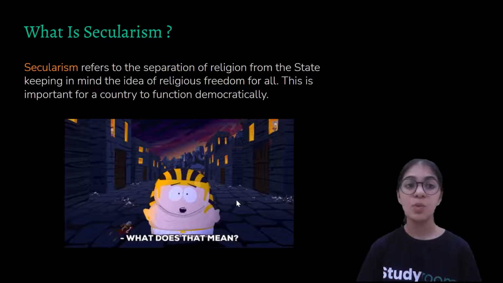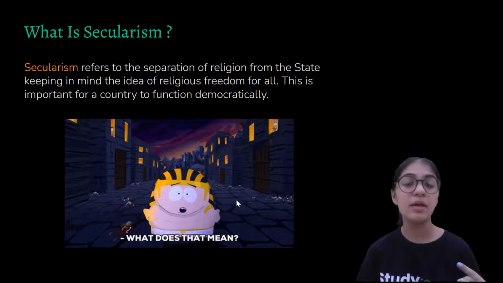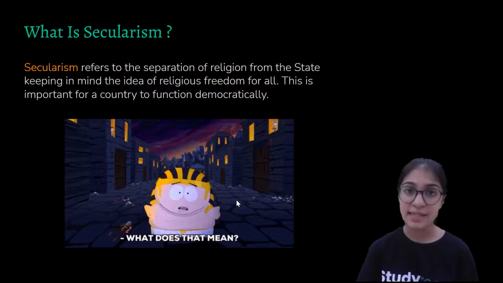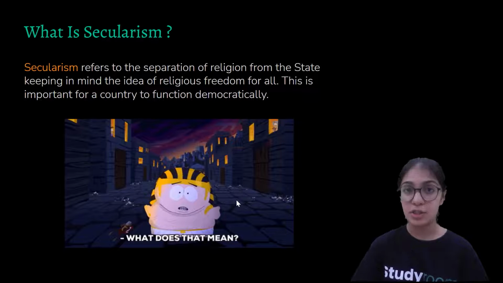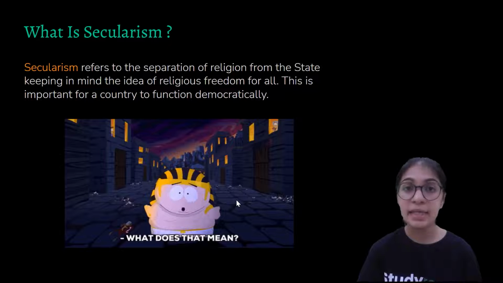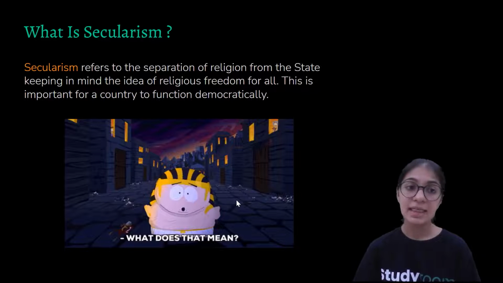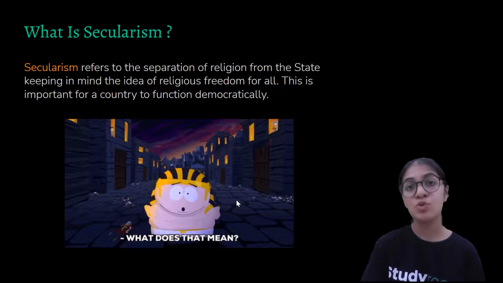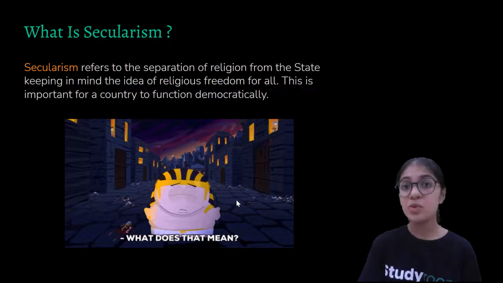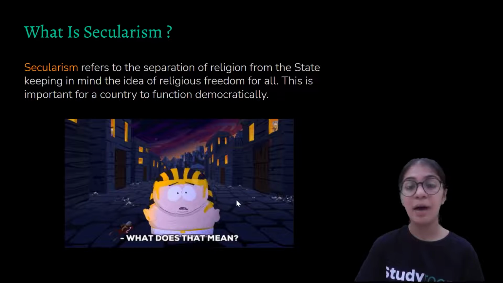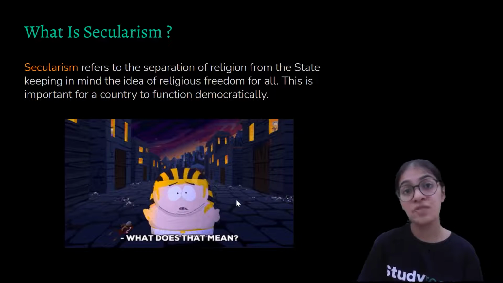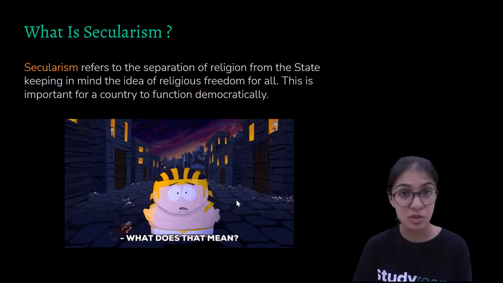Now let's understand what would happen if a country would promote any one religion. For instance, as I gave you the example of the Hindus, as Hindus show their sense of dedication toward God by doing havans or pujas or applying tika on their forehead. In case the state supports the Hindu religion, right? It promotes only the Hindu religion in the country. If this would be the case in India, then there might be a possibility that the political leaders of India might force all the citizens of the country to only follow this religion, right?